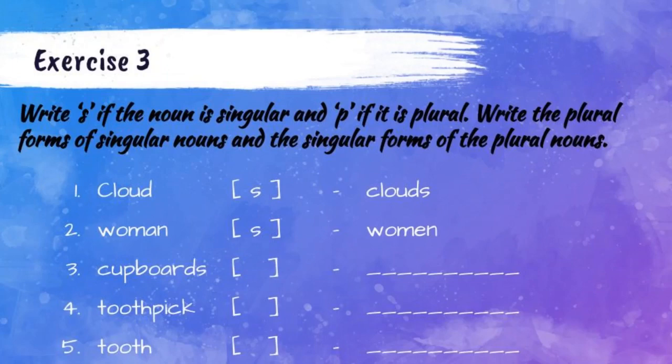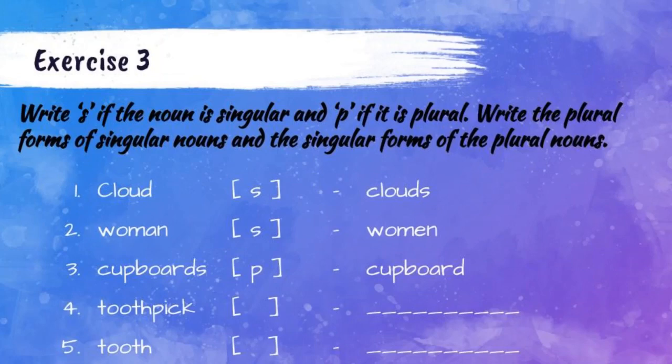Is cupboards singular or plural noun? Yes, you're right. It is a plural noun. Then what you have to write inside the box? Yes, P. You have to write the letter P inside the box. Then what we have to write in the empty space? Yes, the singular noun of cupboards. So the singular form of cupboards is cupboard. Cupboard. Okay, let's see the fourth one, toothpick.